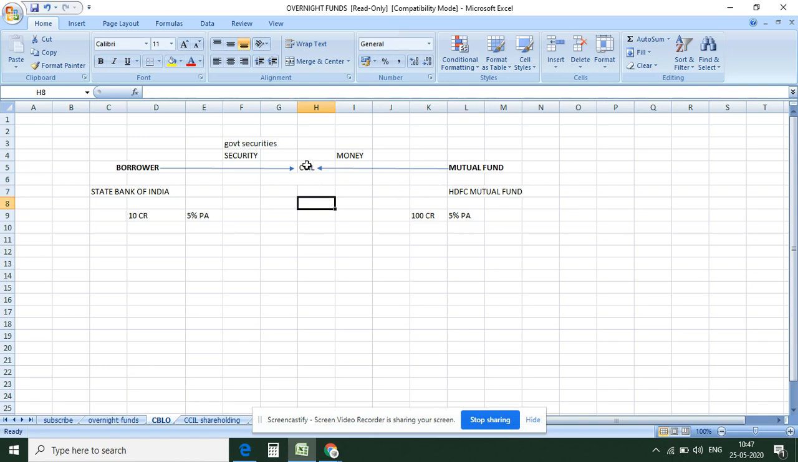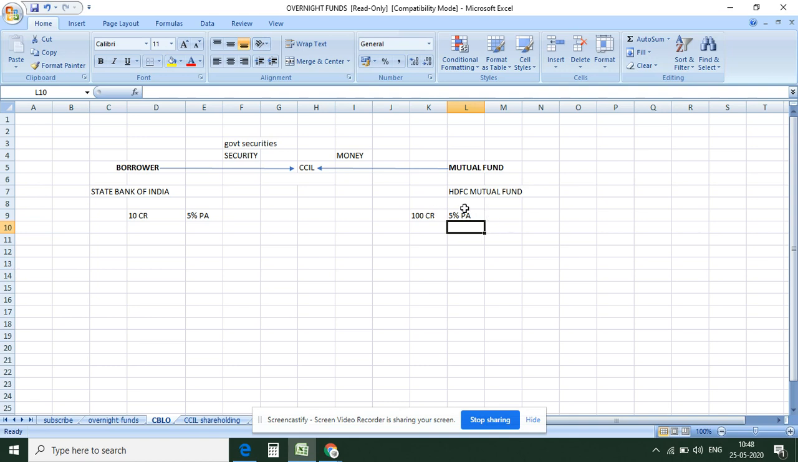Now, what happens? CCIL will ask for security from SBI, and normally the securities are government securities. So SBI will provide security to CCIL, right? And SBI will place the order that I need this much fund at this percent. And HDFC mutual fund will also place the order that I want to lend 100 CR at 5%. Now, once the order matches, for example, SBI is ready to borrow at 5%, HDFC is also ready to lend at 5%, then the transaction is executed, right?